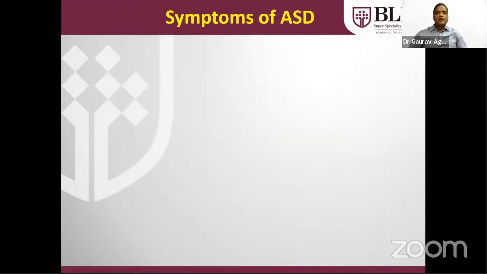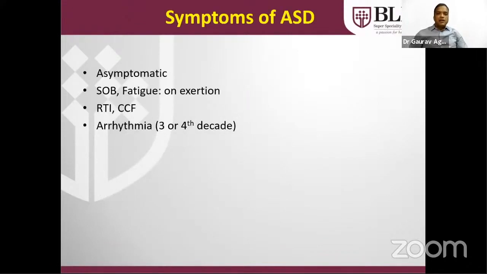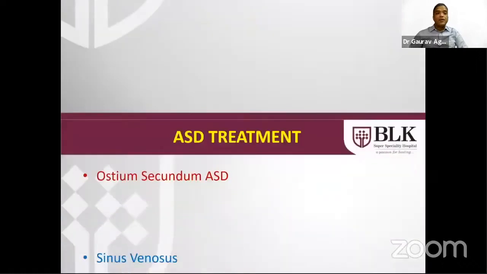What are the symptoms of ASD? Generally, patients with ASD, even if it is large in size, are asymptomatic. Rarely, in the infant age group, in 5 to 10% of cases, the child may present with heart failure or pulmonary arterial hypertension, but it is very rare. In later stages, shortness of breath and fatigue on exertion can occur. Arrhythmia and pulmonary hypertension occur in the third and fourth decade if not treated.